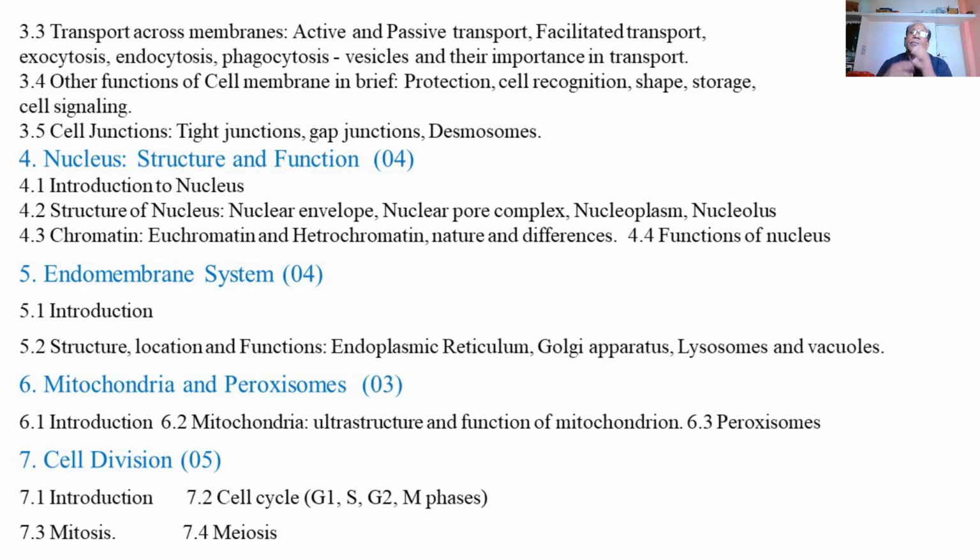So we are going to study the endomembrane system found among different cell organelles, representing different types of major important cell organelles, such as endoplasmic reticulum, including smooth endoplasmic reticulum or rough endoplasmic reticulum, which is meant for the process of protein synthesis or the storage of proteins or the enzymes produced by the particular part of the rough endoplasmic reticulum. Then smooth endoplasmic reticulum, then Golgi complexes, Golgi bodies.